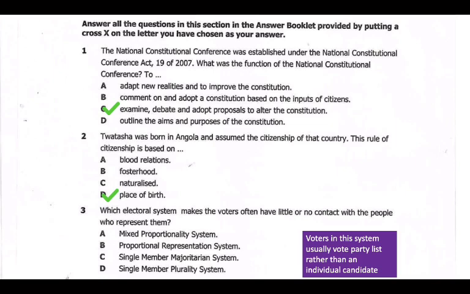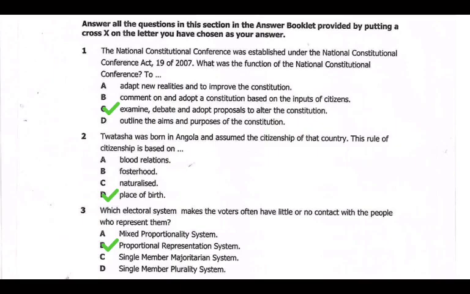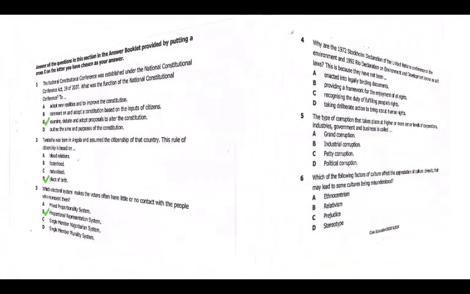Okay, the party list. For example, in our country we have parties: UPND, PF, Citizen First, EEF, many types of parties. So what they do in this proportional system is give a list of candidates. So there will be less contact. So we have to know the proportional representation system. Our answer there is B, and then we move on to the other one.